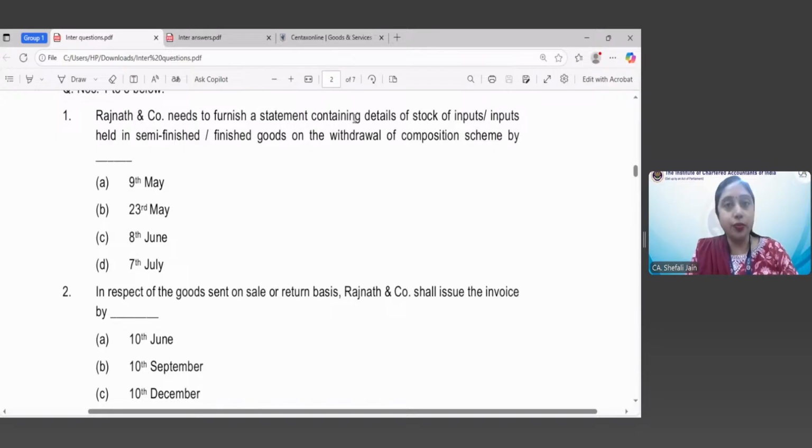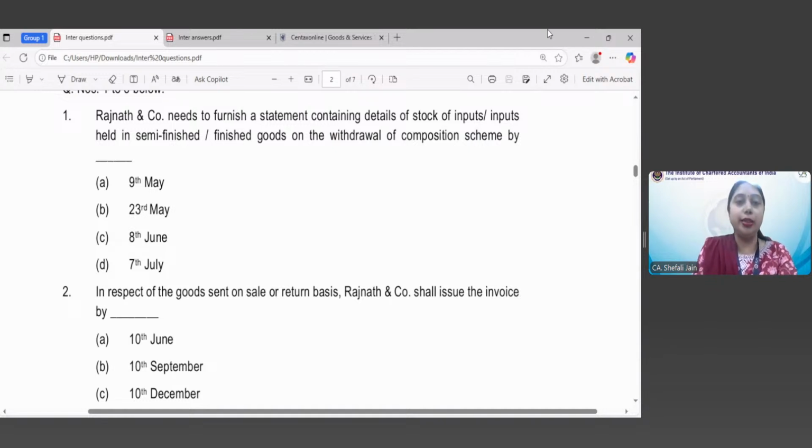The moment it crosses 1.5 crores, you have to come out of the composition scheme and switch to the normal scheme. So on 9th May, its turnover exceeded 1.5 crores and it switched to the normal scheme. But the question is not asking when it had to switch as per the provision. It is asking: Rajnath and Company needs to furnish a statement containing the details of stock of inputs, or inputs held in semi-finished or finished goods, on the withdrawal of composition scheme, by which date? Four dates are provided: 9th May, 23rd May, 8th June, and 7th July.